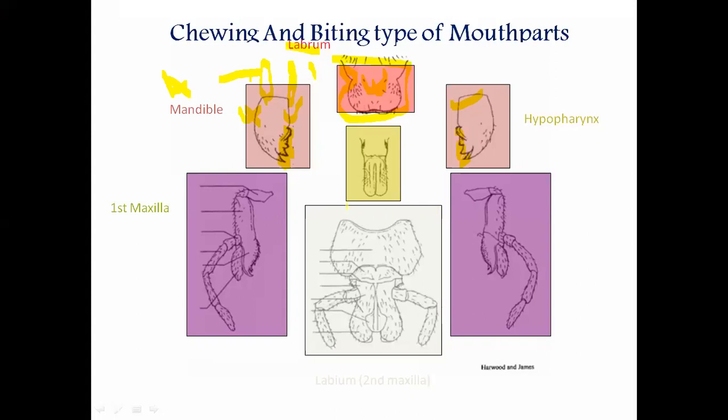Okay, now the third part of chewing and biting type of mouth parts of grasshopper and cockroach, that is the maxilla. Here also there are two maxillae, same like mandibles. Mandibles दोन होते. This is also the second. Maxillae are also two in number and also known as the second pair of jaw. याला सेकंड पेअर ऑफ जॉ म्हणतात. फर्स्ट पेअर ऑफ जॉ जर आपला मॅन्डिबल्स असेल तर सेकंड पेअर ऑफ जॉ आपला कोण आहे तर मॅक्झिला. Understood?